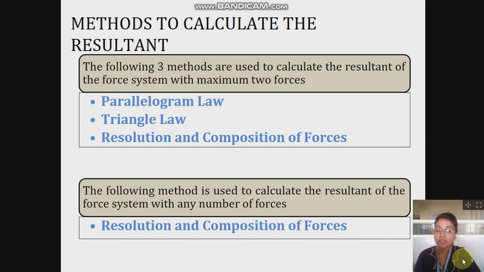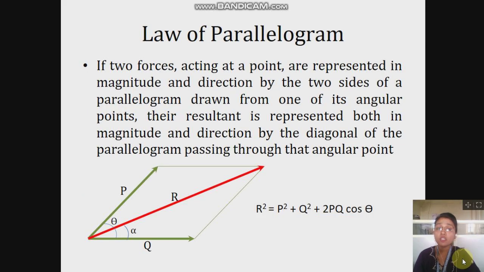If the force system consists of a number of forces, more than two forces, and we have to find out the resultant force, then the resolution and composition of forces method can be used. So the first law is the law of parallelogram.